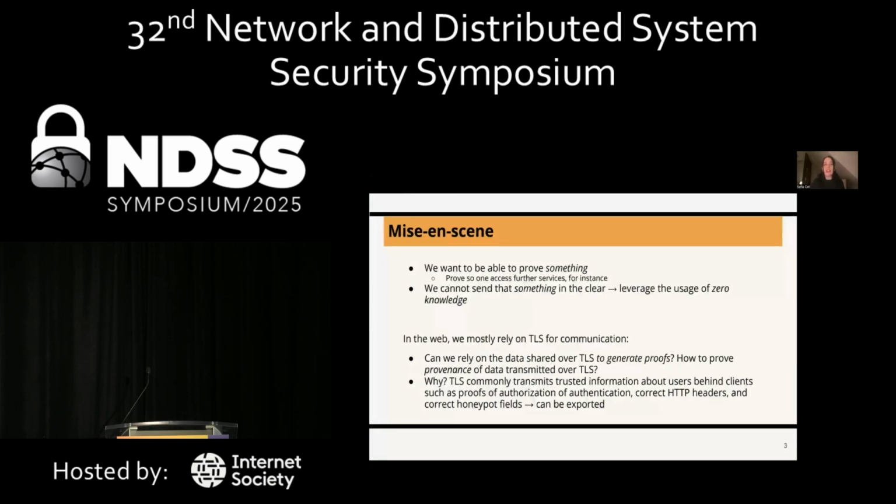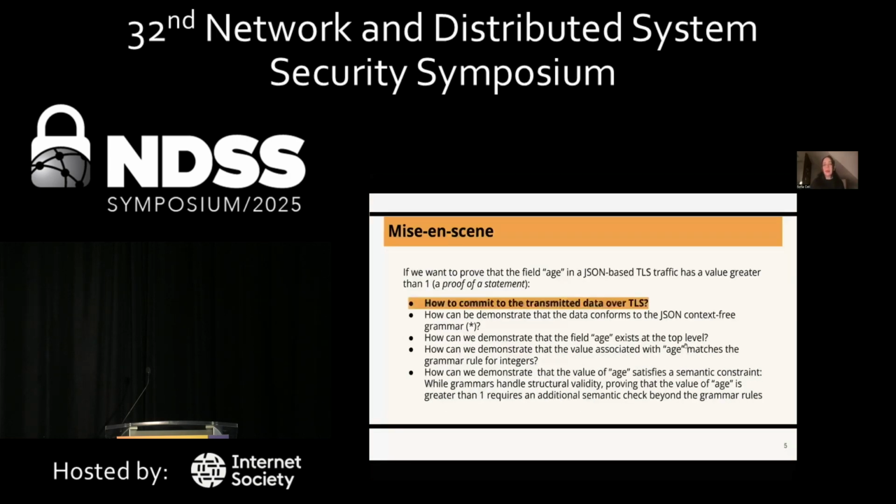Again, just to set the scene, what we want is to be able to prove something. We don't want to prove that in the clear because that would be a privacy violation, but rather we want to leverage zero-knowledge proofs. We also want to leverage TLS, the Transport Layer Security protocol, because that's how we generate the majority of connections on the internet.